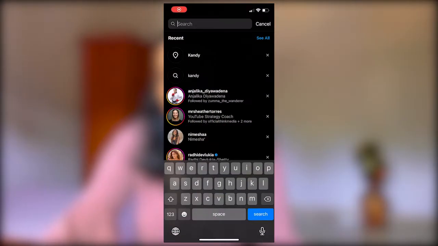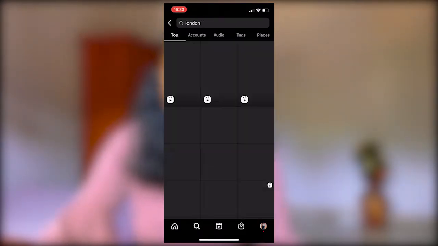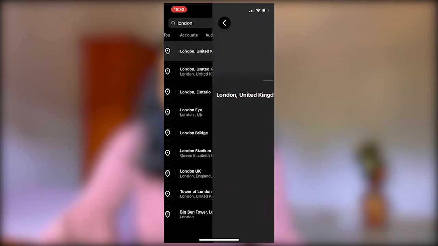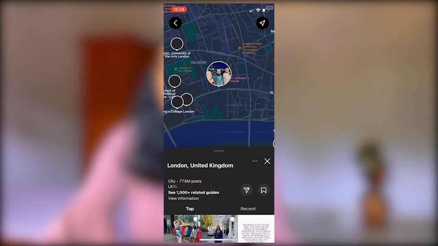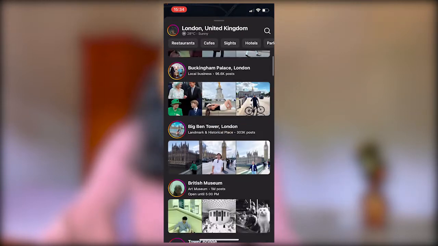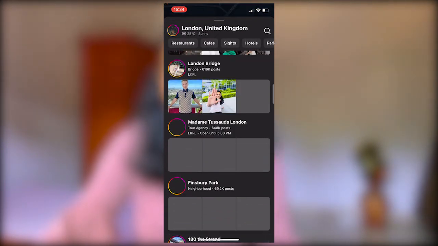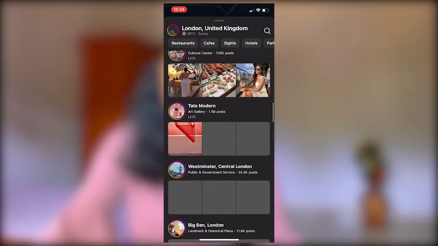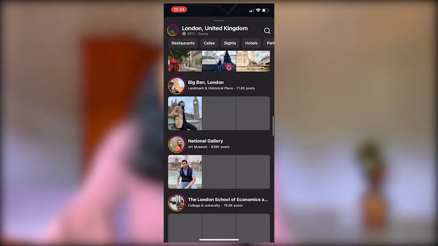To use the new Instagram search map, simply search for a city or a nearby location. Once you are on the map, zoom out and click Search this area. The search results will bring local businesses categorized by their industry or type. You can click on hotels, cafes, and more. We believe that this is just the beginning of Instagram Maps. You will see new features in the near future.